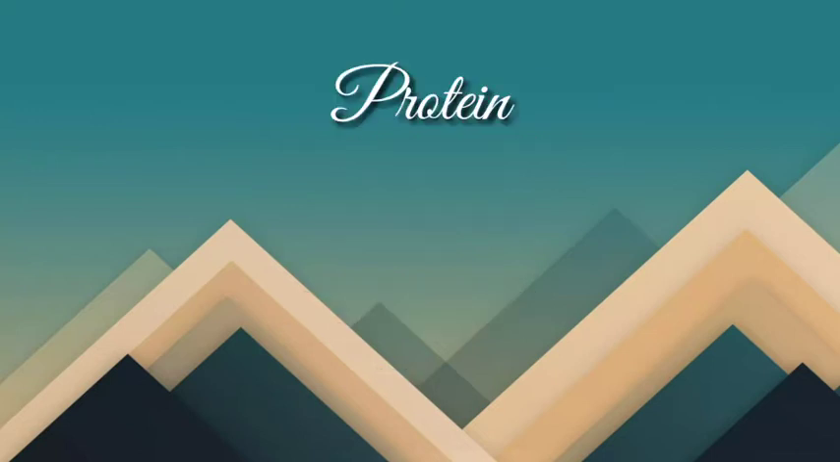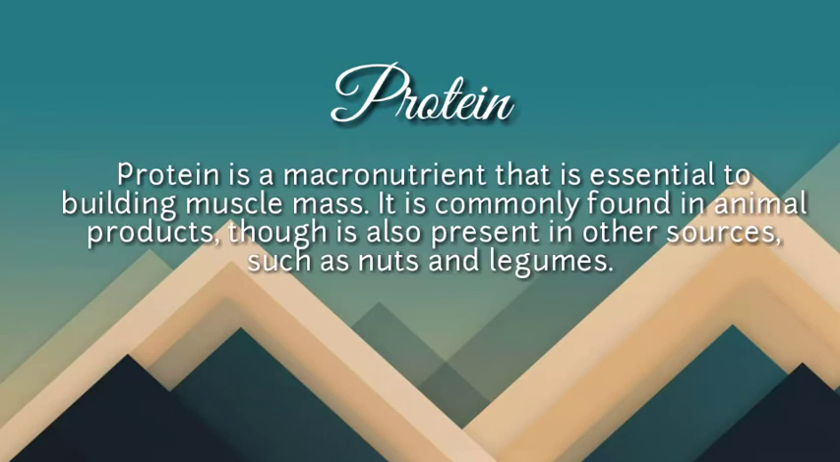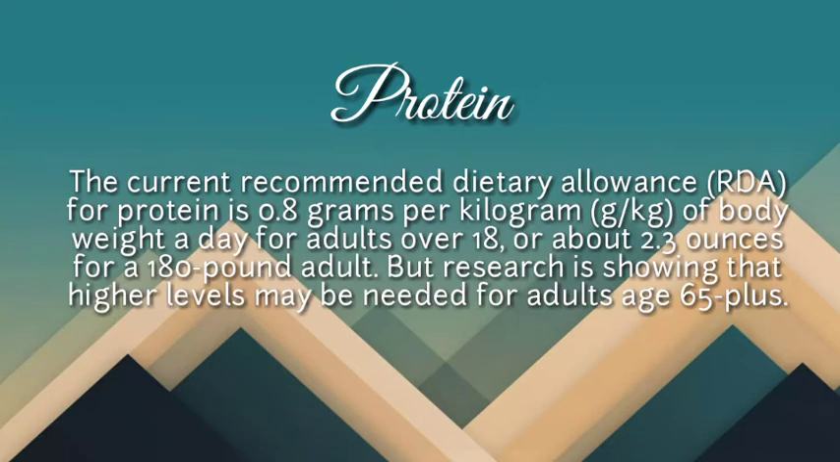First, we have protein. Protein is a macronutrient that is essential to building muscle mass. It is commonly found in animal products, though it is also present in other sources such as nuts and legumes. The current recommended dietary allowance for protein is 0.8 grams per kilogram of body weight a day for adults over 18, or about 2.3 ounces for a 180-pound adult. But research is showing that higher levels may be needed for adults age 65 plus.